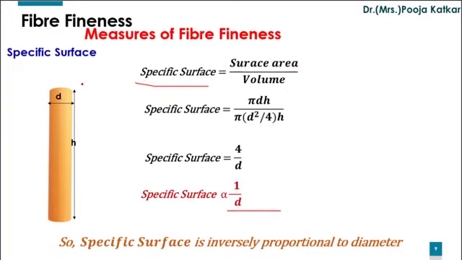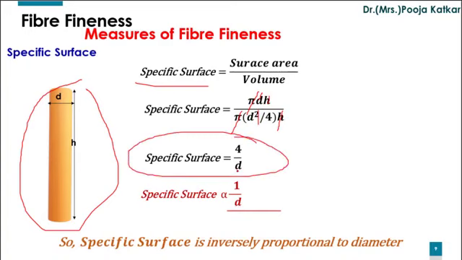Surface area of this cylinder is pi d h divided by pi d square upon 4 h, that is pi r square into h. Here pi gets cancelled, one d gets cancelled, h gets cancelled, and you will be getting specific surface equal to 4 upon d.